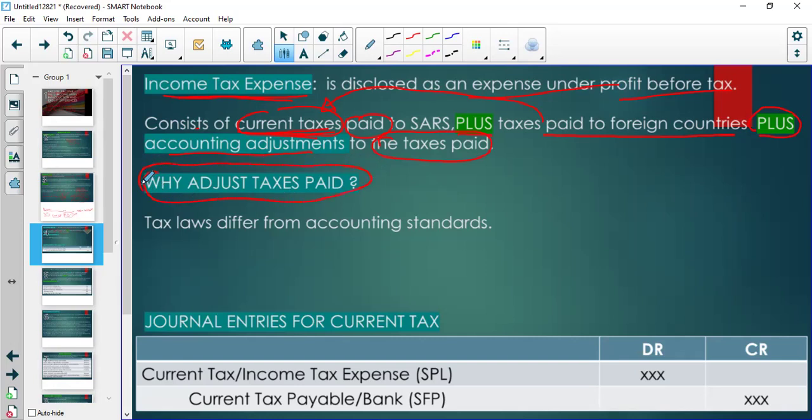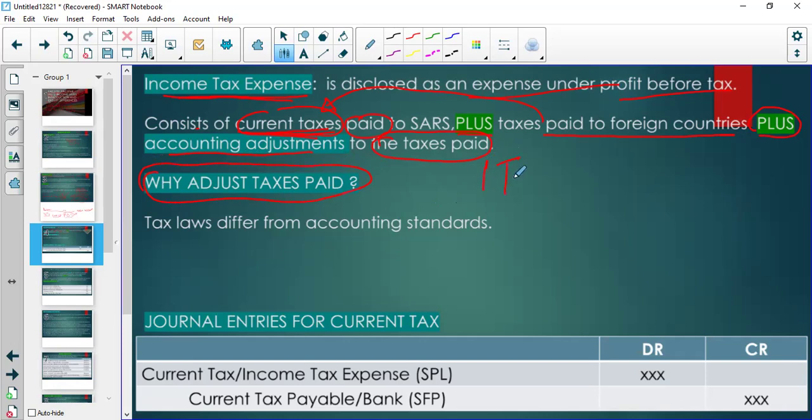So I want you to follow clearly, because it helps if you have a clear understanding, a framework of understanding that will help guide you. If you are confused, then it's very difficult to make sense of something. So I want to start by saying that expense, which you say profit before tax and then income tax expense,